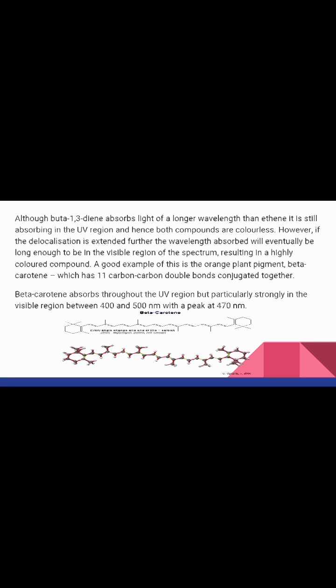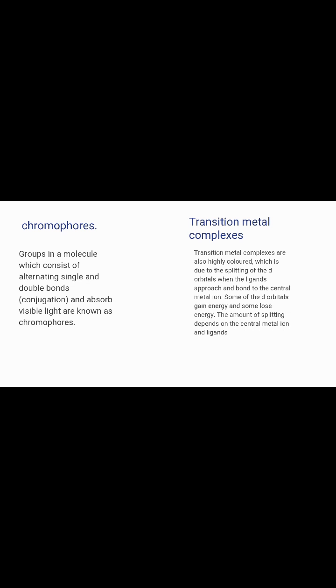Chromophores. A group in a molecule which consists of alternating single and double bonds and absorbs visible light is known as a chromophore. Transition metal complexes are also highly colored, which is due to the splitting of the d orbitals when the ligands approach and bond to the central metal ion. Some of the d orbitals gain energy and some lose energy.